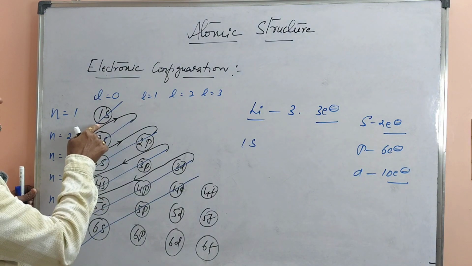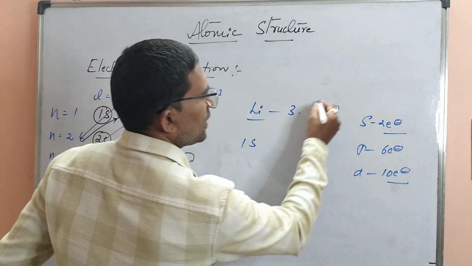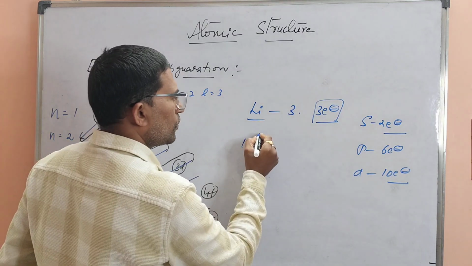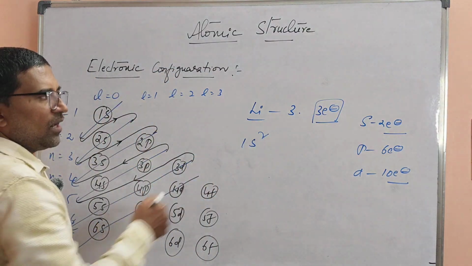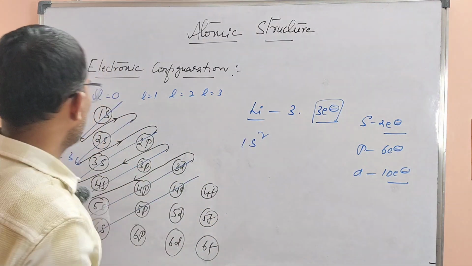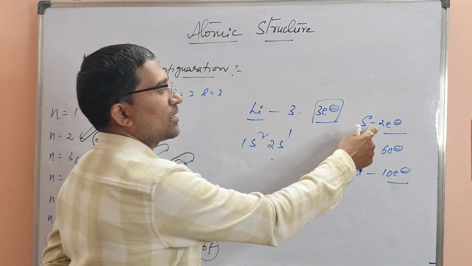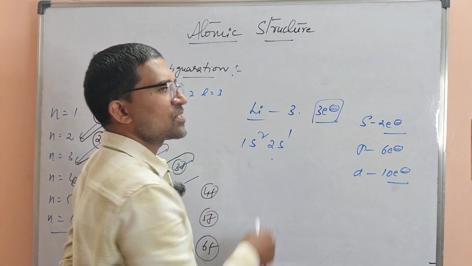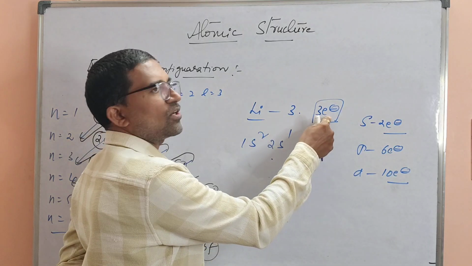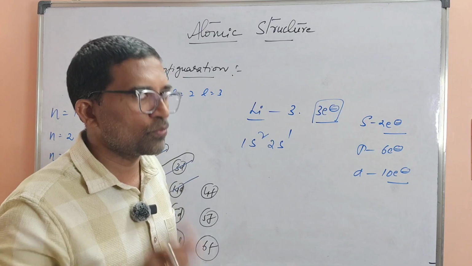So, the order of filling up of electrons. First the electron enters into the 1s level. We have a maximum of 3 electrons here, and the s orbital can accommodate a maximum of 2 electrons. So out of these 3 electrons, 2 electrons are first filled in 1s. Out of 3 electrons, 2 are filled in 1s. How many electrons are left? Only 1. Now that 1 electron goes into 2s. Sir, you told us s has a maximum of 2 electrons, so you wrote only 1, sir, you are wrong. No, I am not wrong, I'm perfect in this regard, because we have only 1 electron left. Out of 3, we wrote 2 already. 1 is left, and that was filled in the 2s orbital. I hope you all understood this.